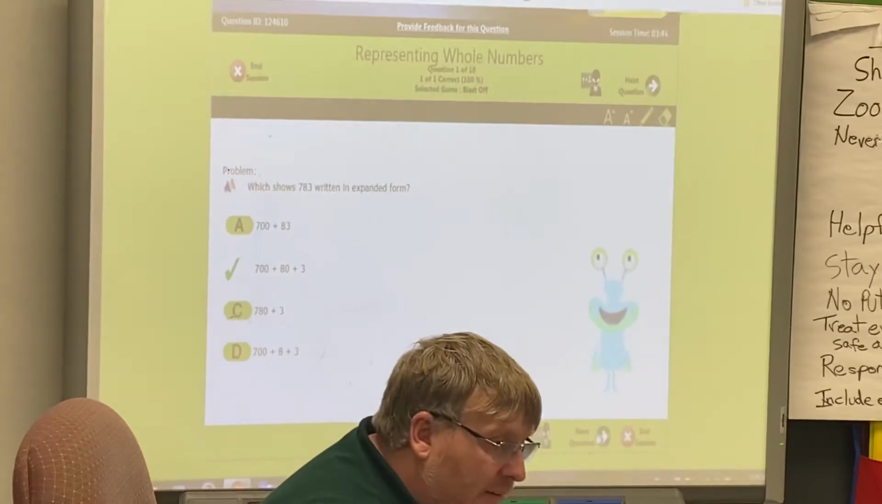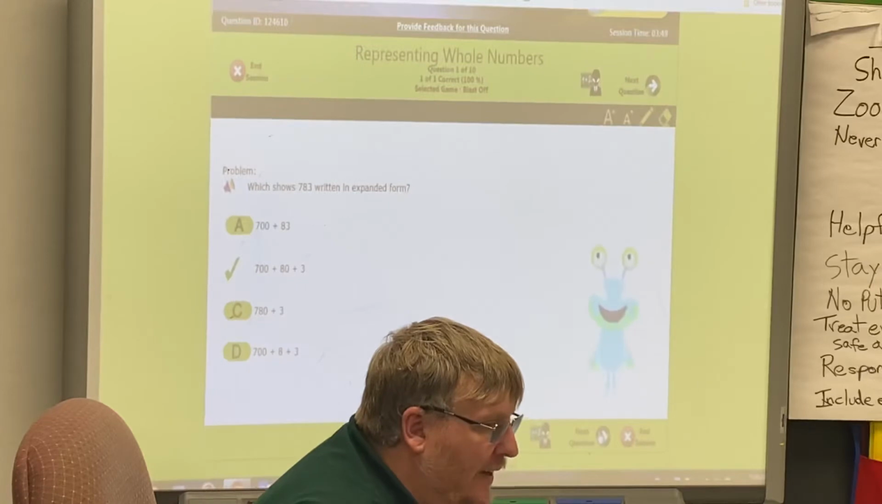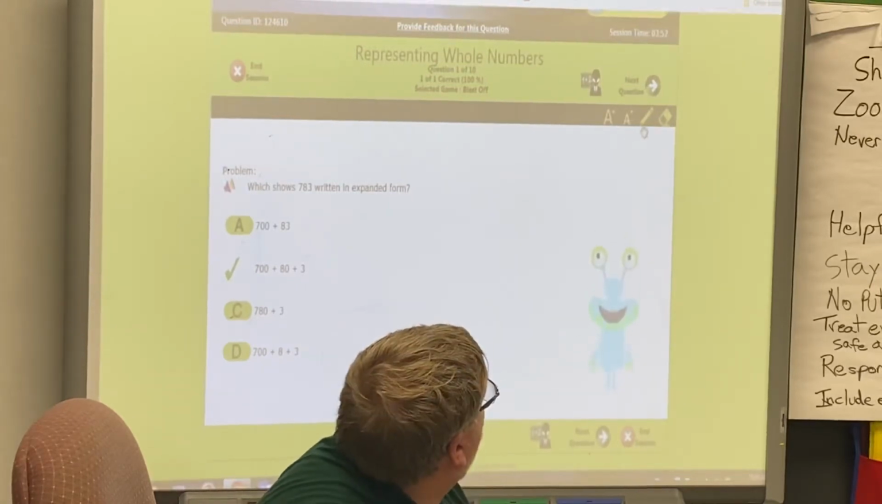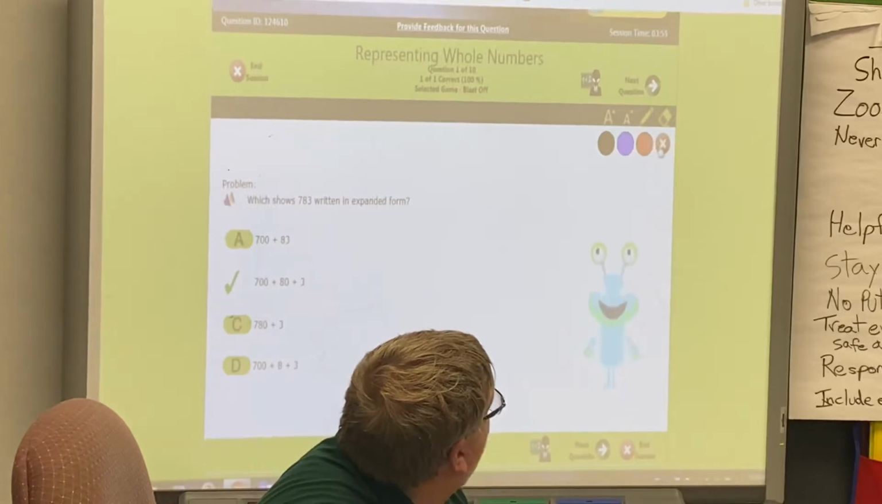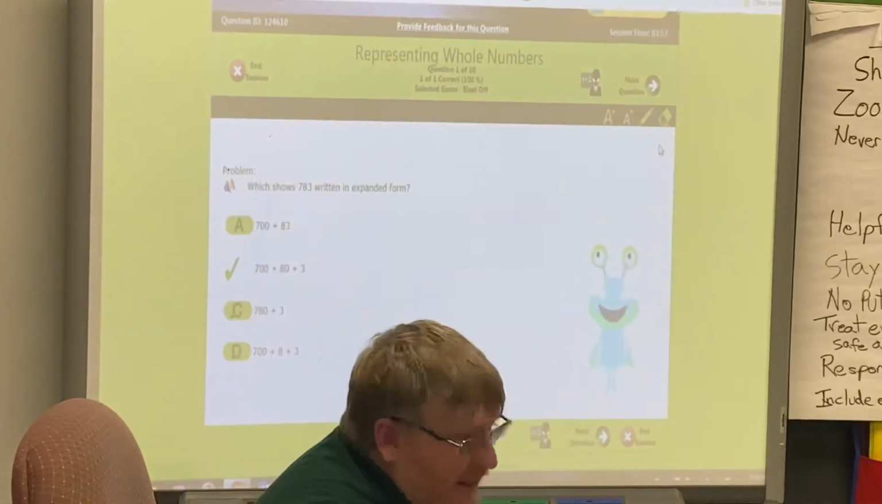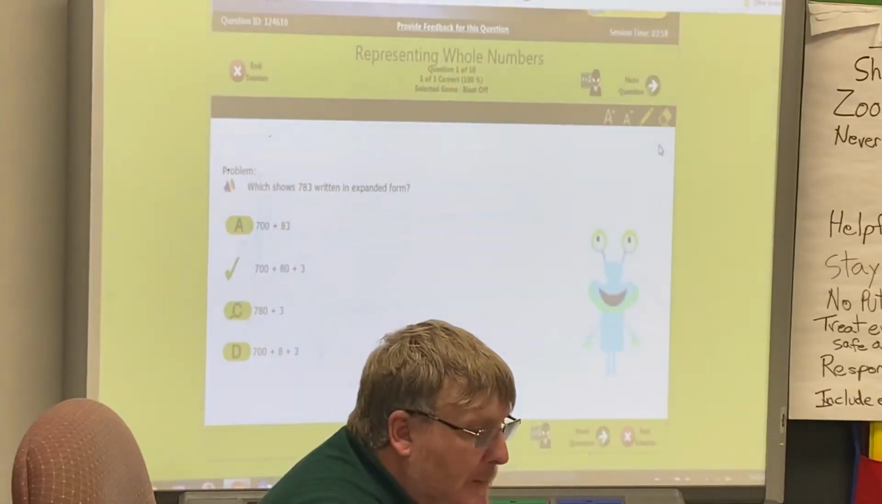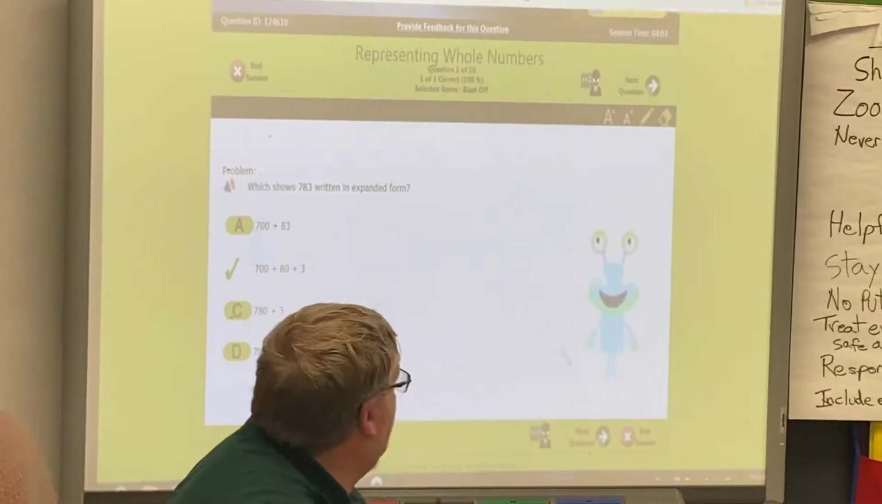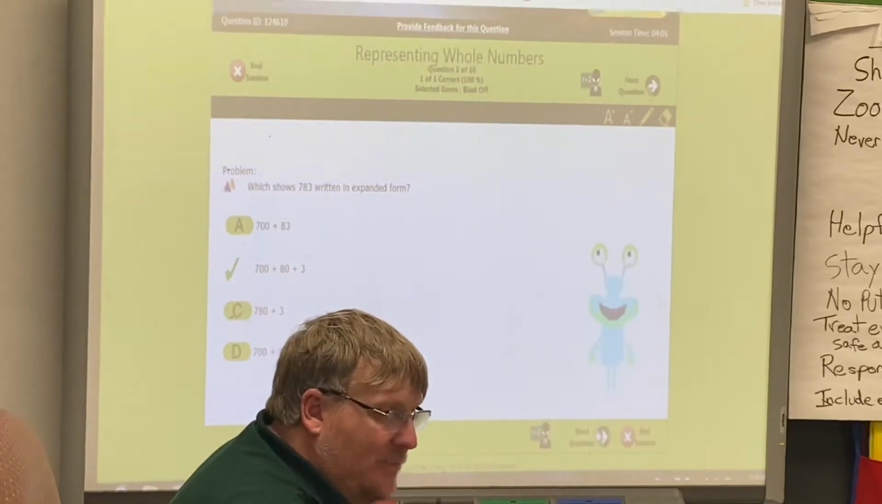It's not letting me click B. It's not letting you click B? What you may have to do is click the little X up here. You can use this right here, and then click that little X and then do it. Okay? Alright, I hear some of it exploding, so that's good.